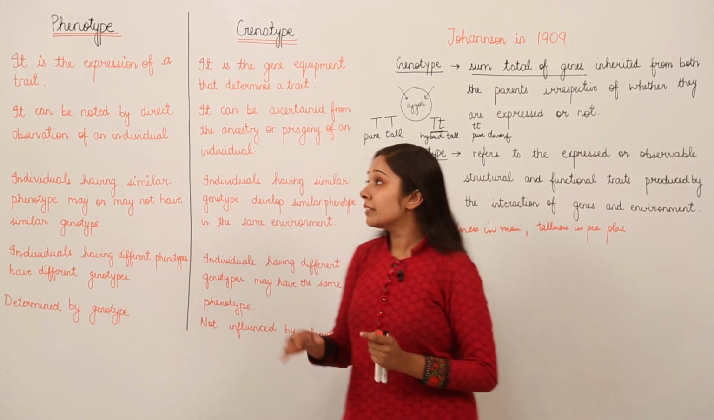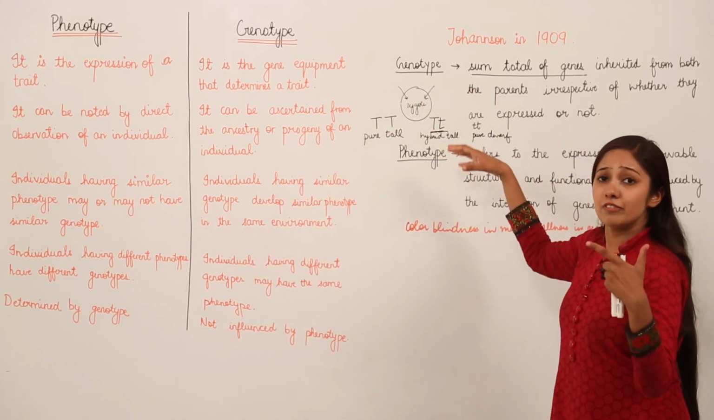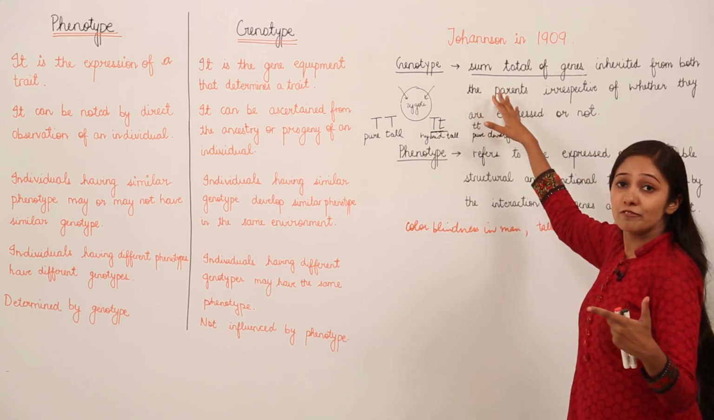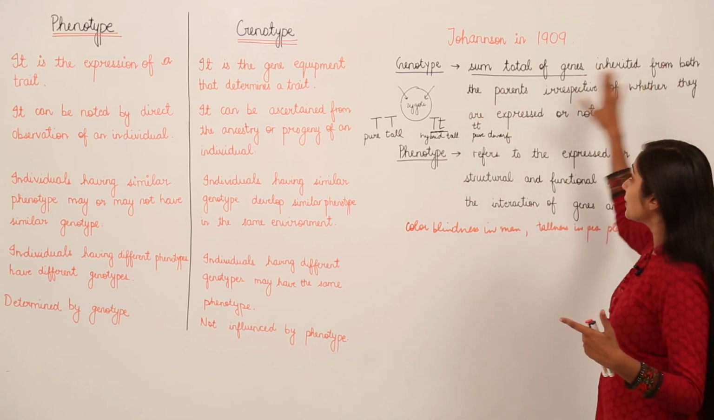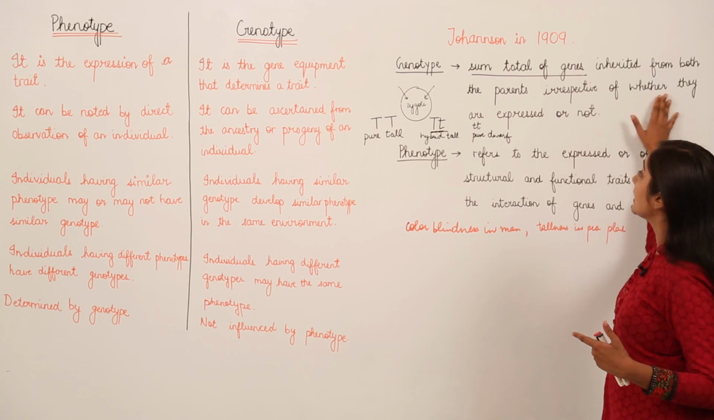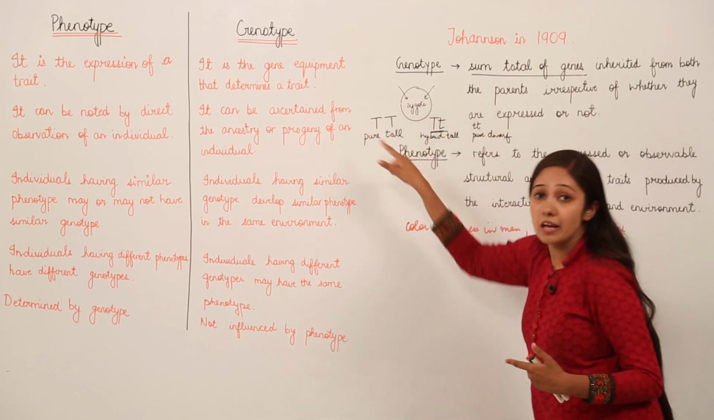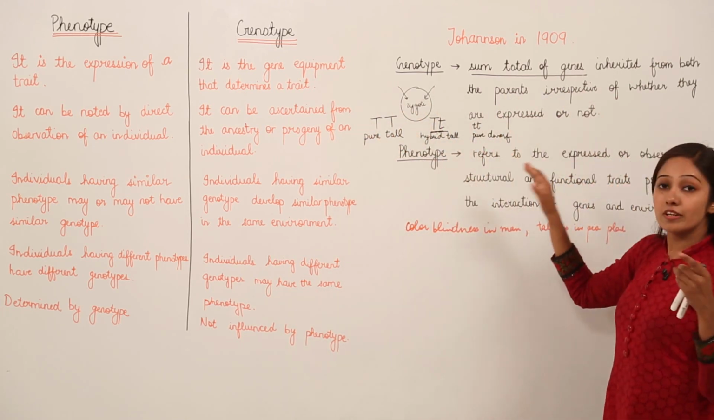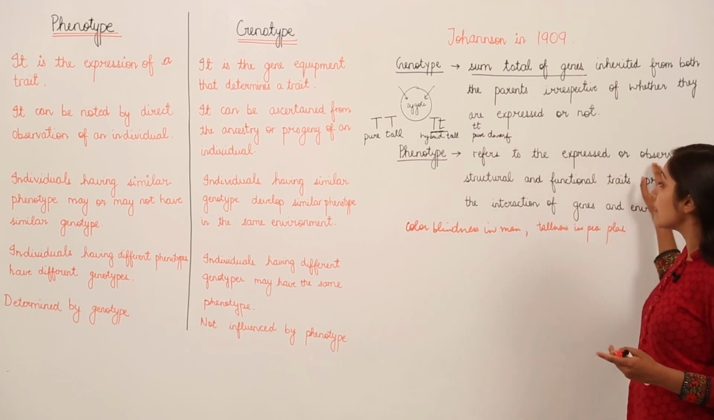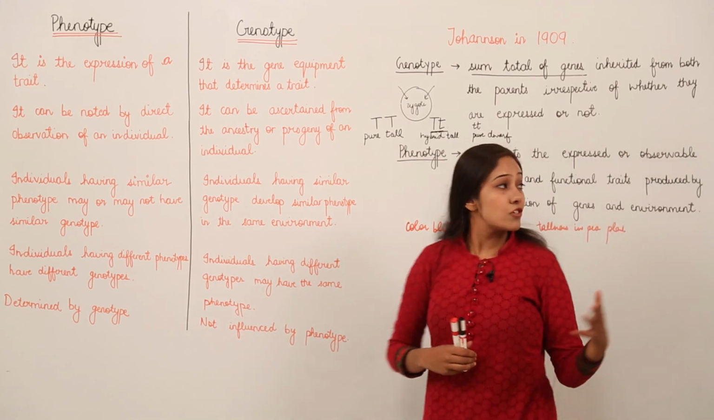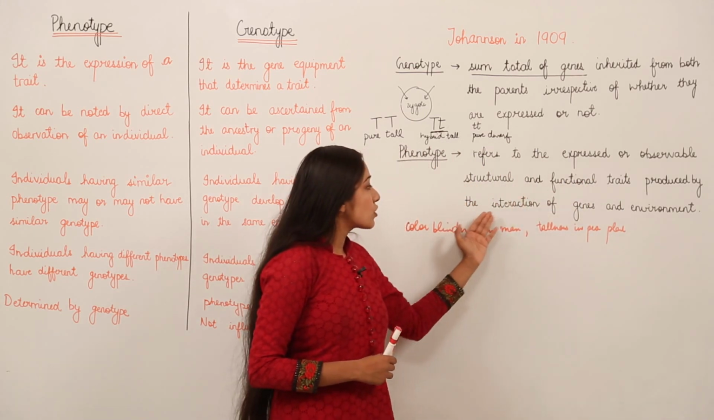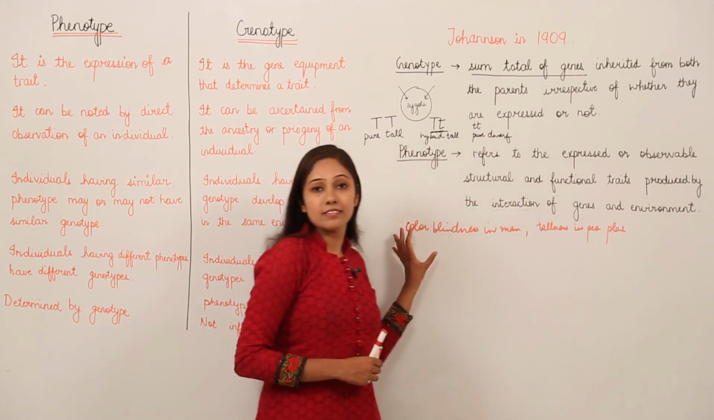Okay, so remember, what are genotype and phenotype? Genotype is the sum total of genes inherited from both the parents, irrespective of whether they are expressed or not. These are the examples. And what is phenotype? It refers to the expressed or observable structural and functional traits produced by the interaction of genes and environment. These are the examples. Okay.